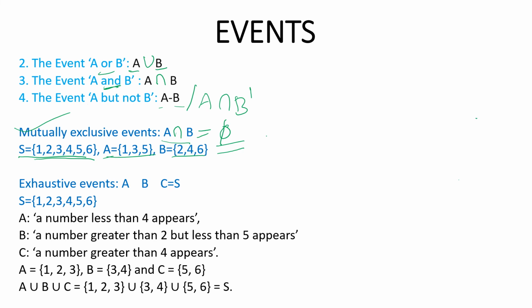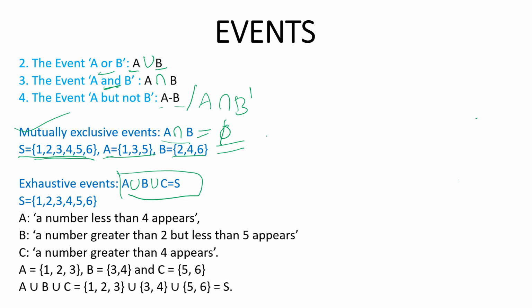Next is exhaustive events. Exhaustive events are represented with A union B union C equal to S. If this statement is satisfied, then they are exhaustive events. They will give you all these elements, and you have to understand the question and check whether they satisfy exhaustive events.